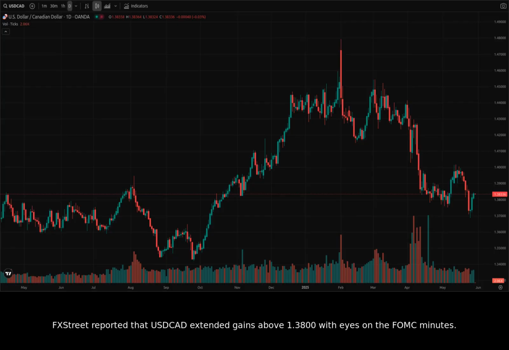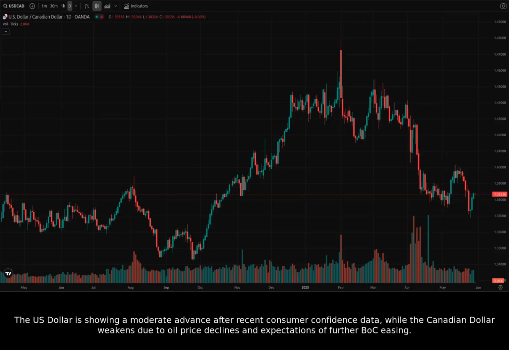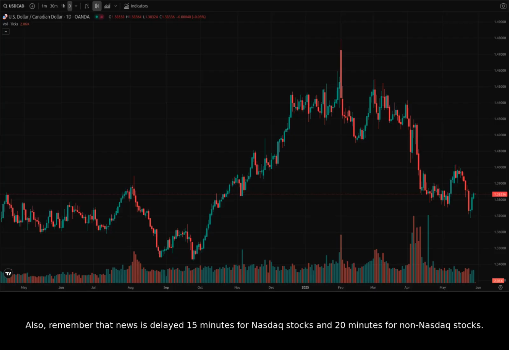FX Street reported that USDCAD extended gains above 1.3800 with eyes on the FOMC minutes. The US dollar is showing a moderate advance after recent consumer confidence data, while the Canadian dollar weakens due to oil price declines and expectations of further BOC easing. Also, remember that news is delayed 15 minutes for NASDAQ stocks and 20 minutes for non-NASDAQ stocks.